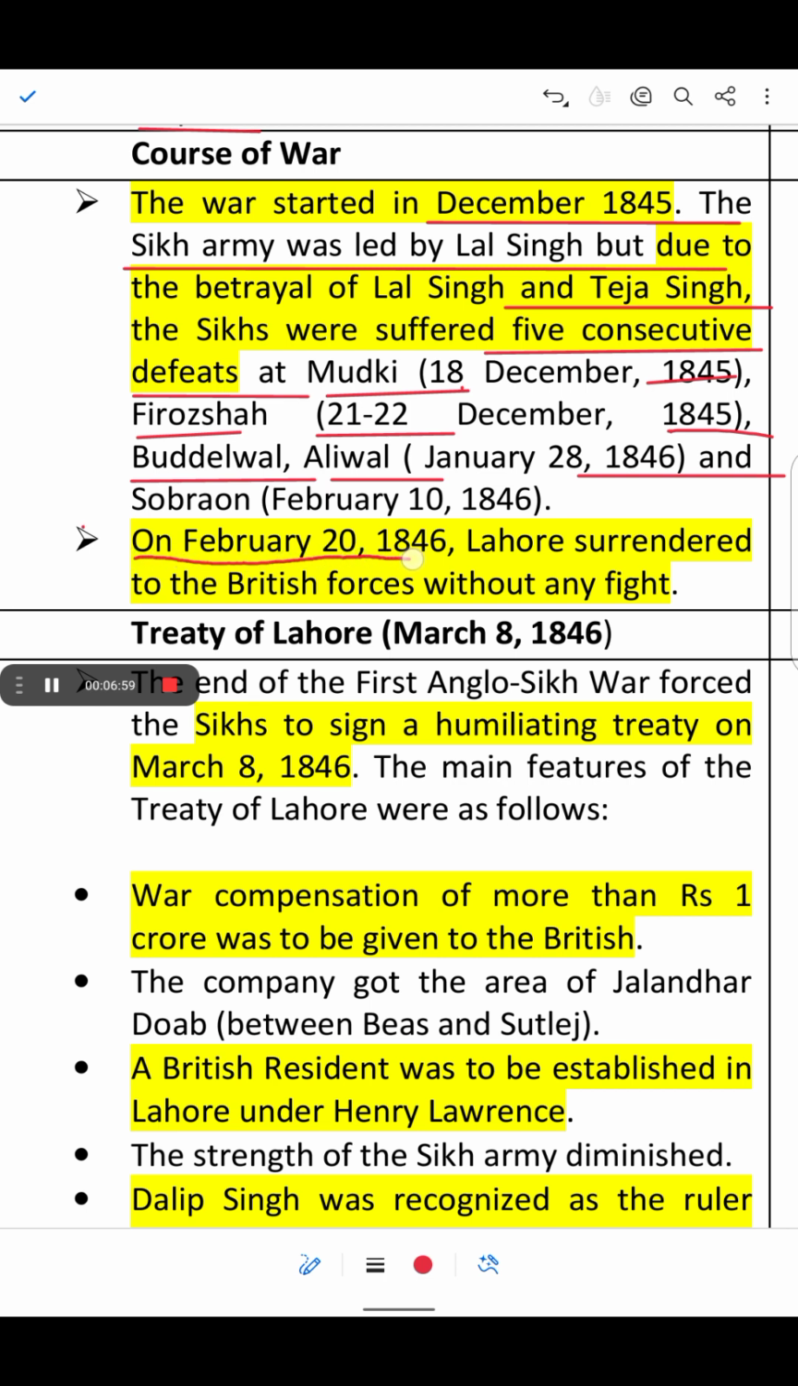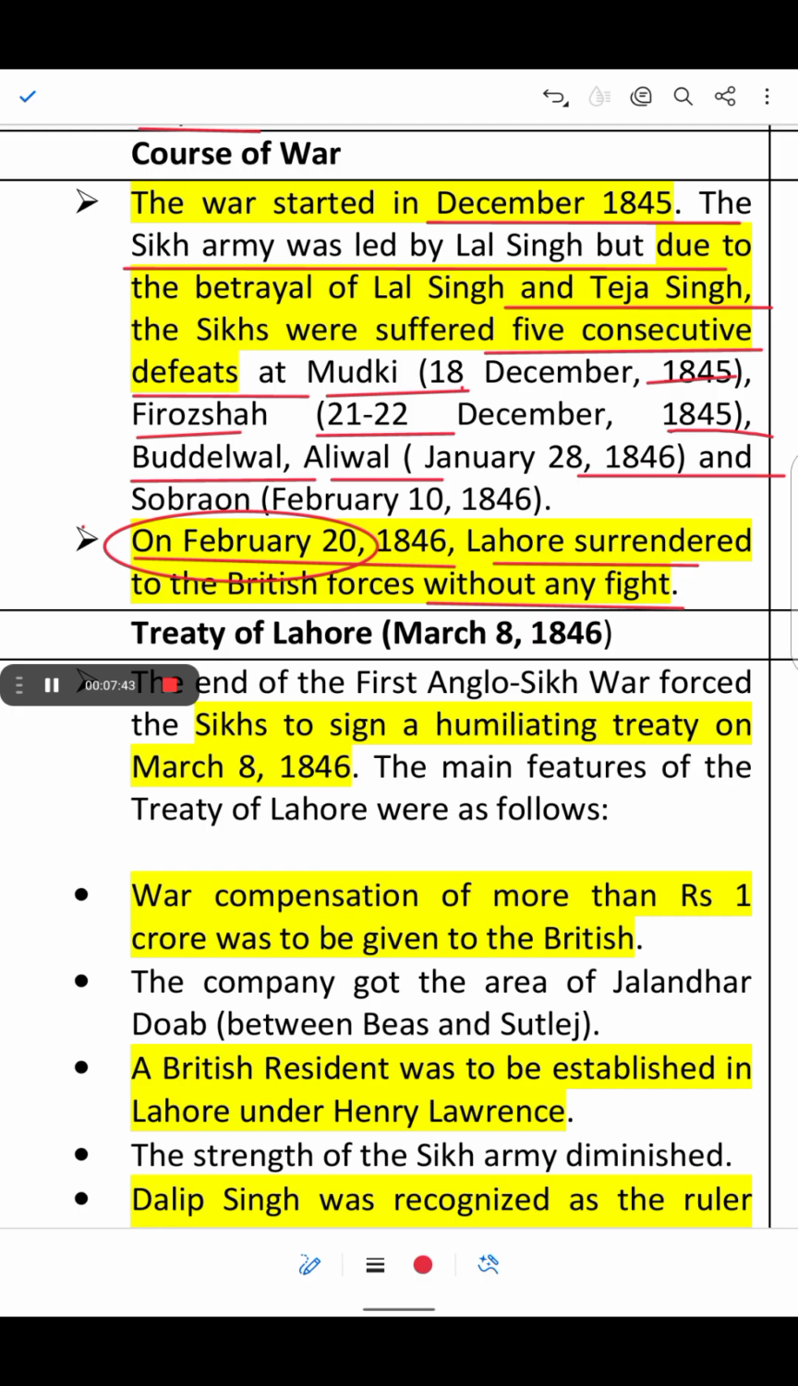On February 20, 1846, Lahore surrendered to the British force without any fight. So Lahore was surrendered by the Sikhs on February 20, 1846. There was no fight when they surrendered, because they understood that their own people, their own leaders, were betraying them.